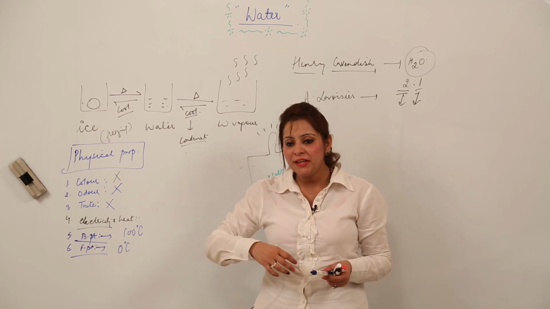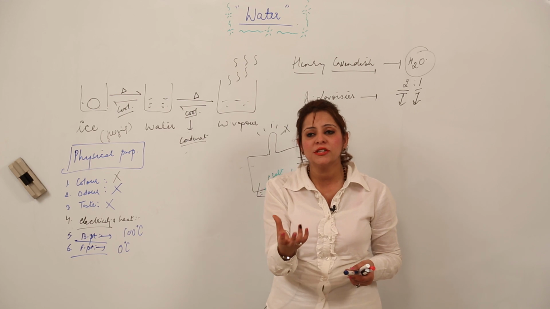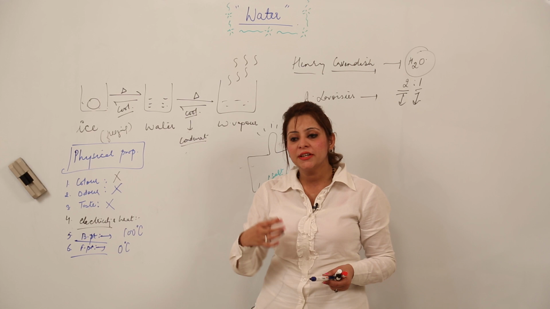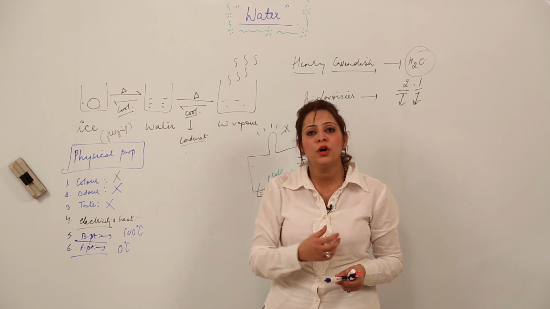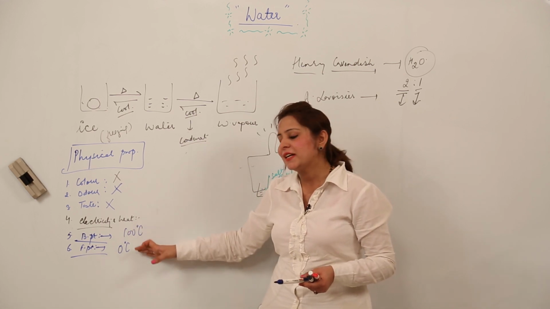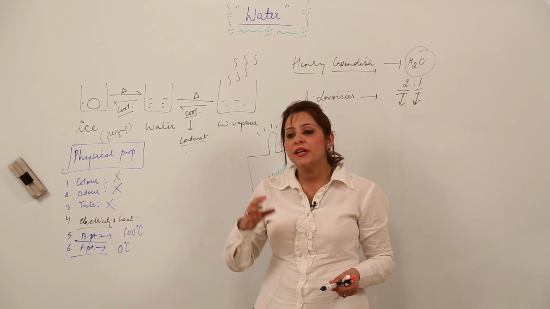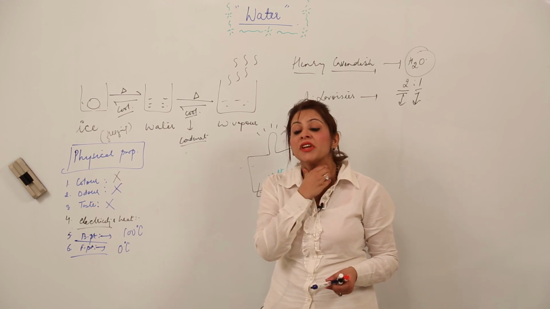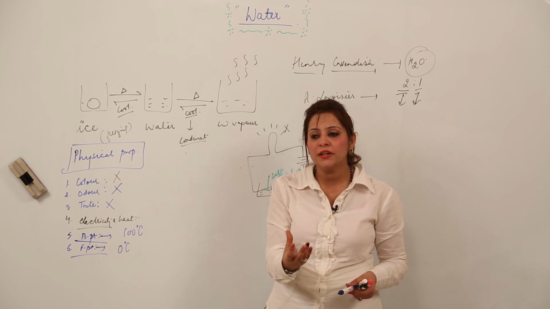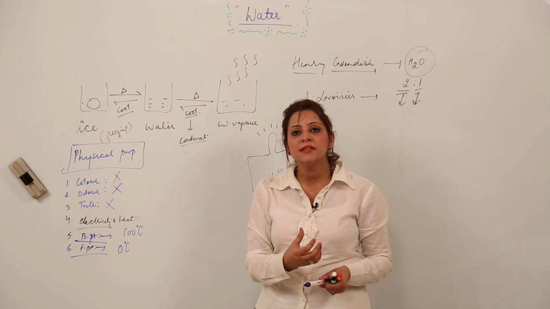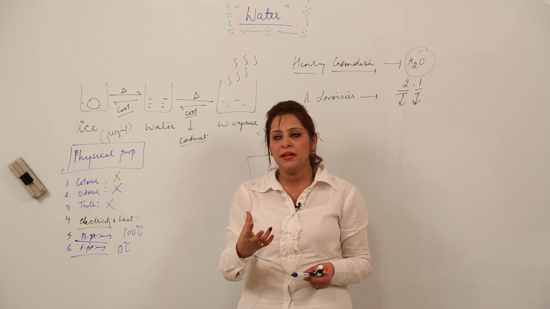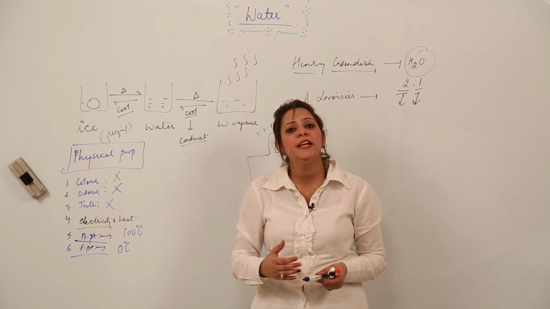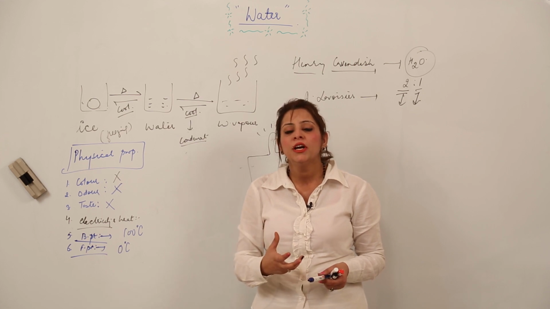So sometimes if somebody gives you a certain kind of water content or something and asks you to show, with a certain activity, that the given water or any other substance, this activity is applicable for any substance. In this case we are discussing water, so that is why I am taking the example of water. So if somebody gives you a sample of water and asks you to prove that this is distilled water or pure water or impure water, just go for checking its boiling and melting point or freezing point, whatever you call it.